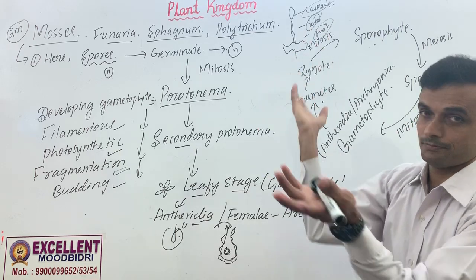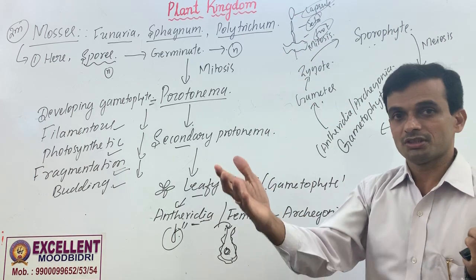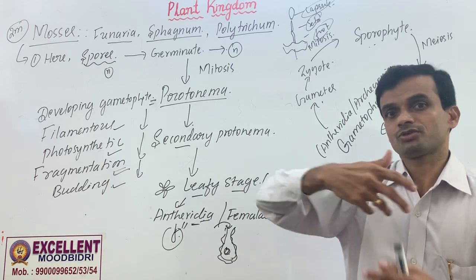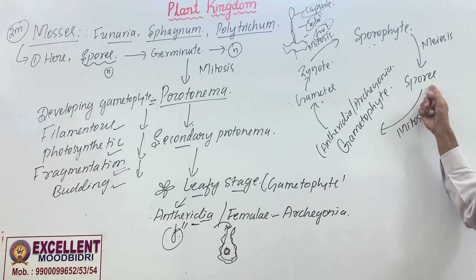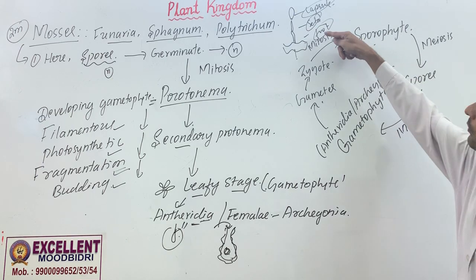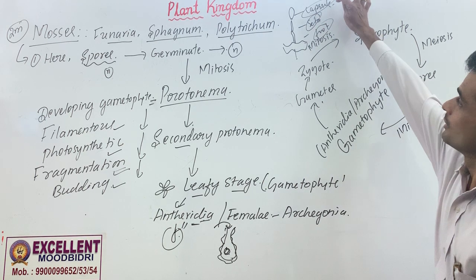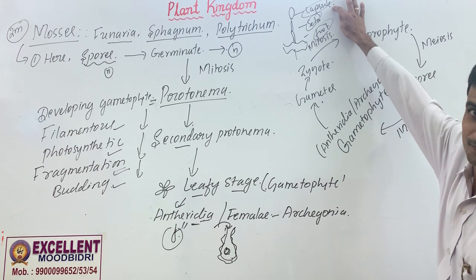The capsule will open up due to pressure when the whole thing is dried up in the matured, developed stage. The spores are released into air. The spores then become gametophyte. So sporophyte shows foot, seta, capsule. Inside this spores are formed. Inside this cells undergo meiosis.